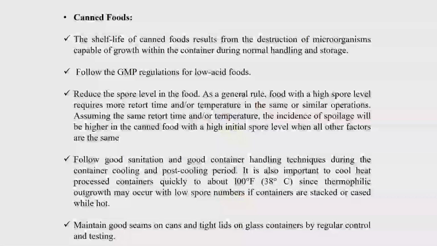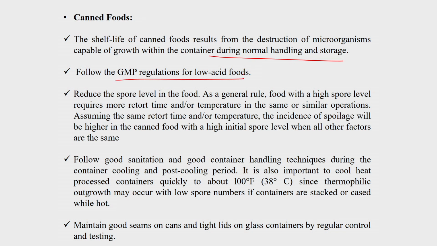Canned foods: the shelf life of canned foods results from the destruction of microorganisms capable of growth within the container during normal handling and storage. They follow GMP regulations for low acid food. I already told, for low acid food the condition is pH above 4.6 and water activity 0.85. Most of these conditions are most favorable for Clostridium botulinum. So they have to follow GMP regulations and reduce the spore level in the food.